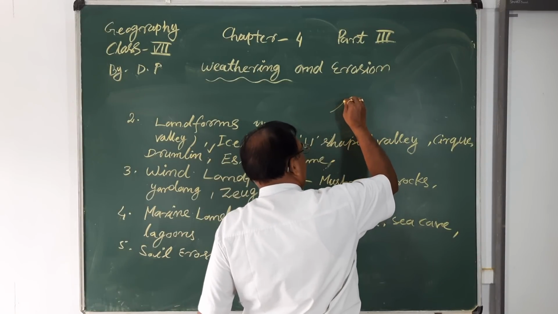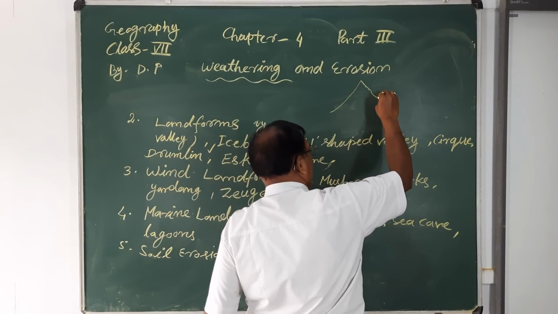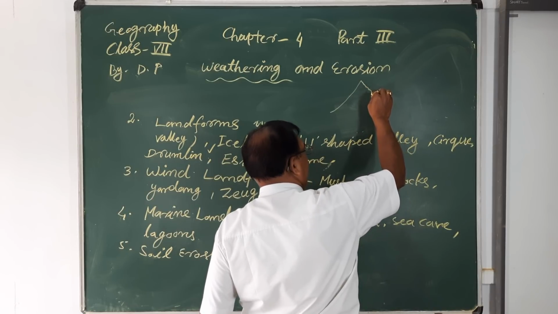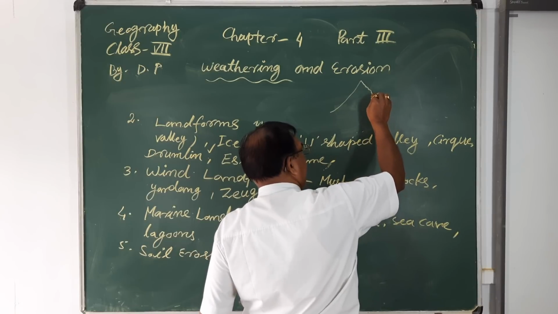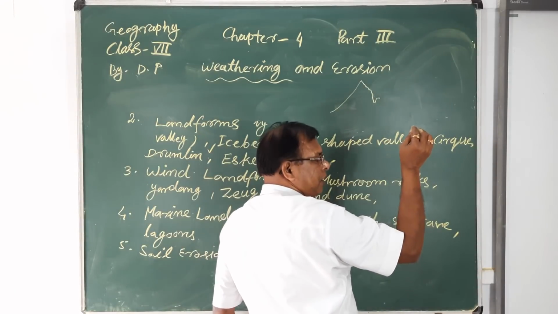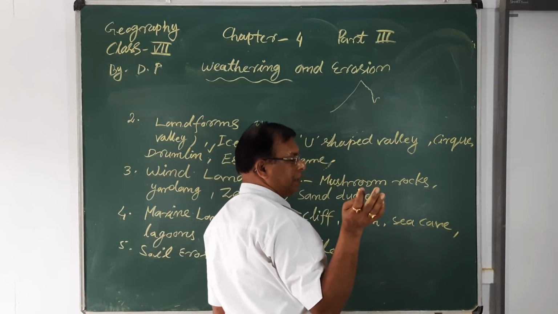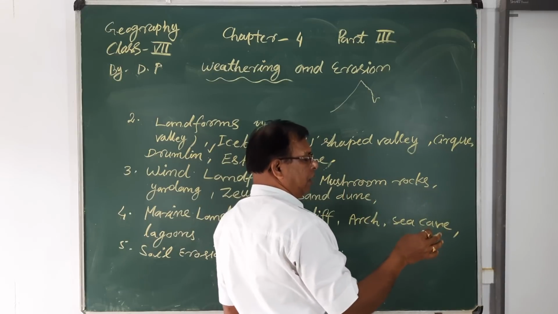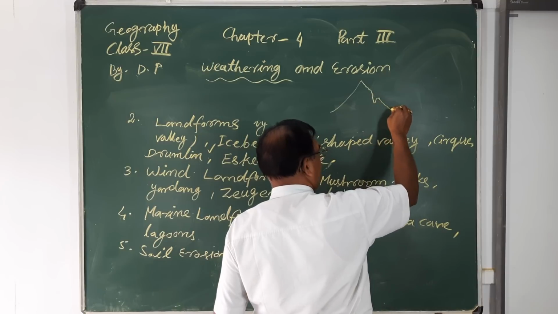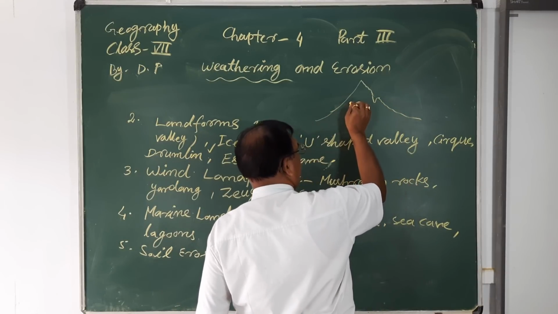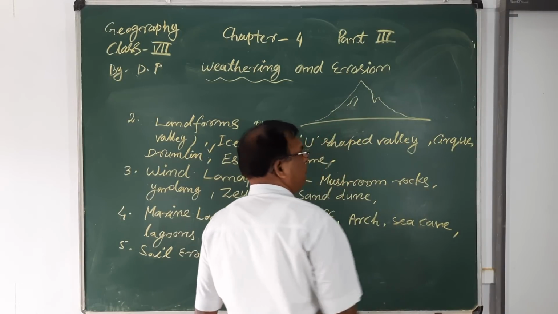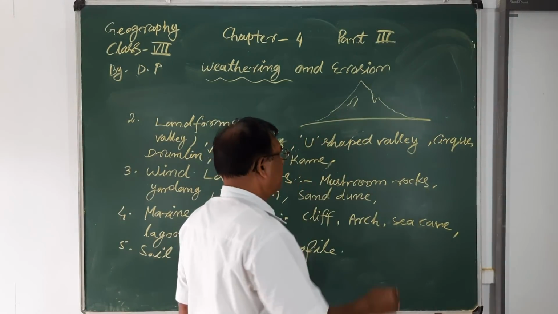Suppose that this is the hill or the mountains, and a mountain has so many valleys which form after primary heat, pressure and different types of energies. So these many valleys are formed on the hills or the mountains.